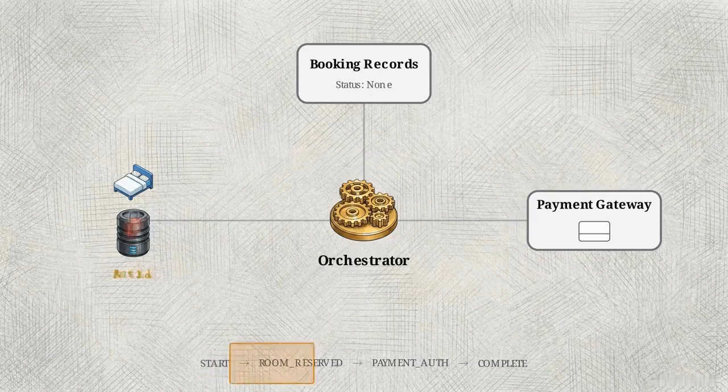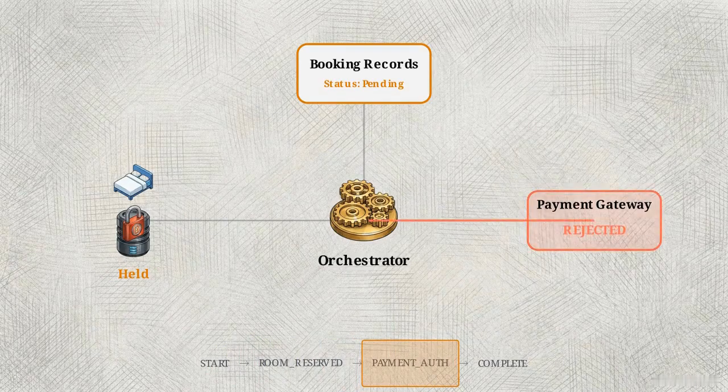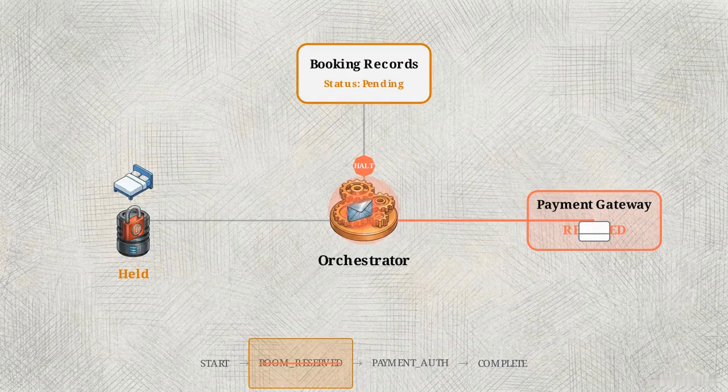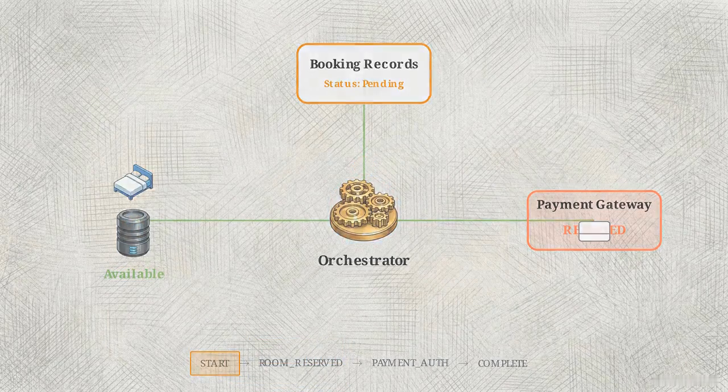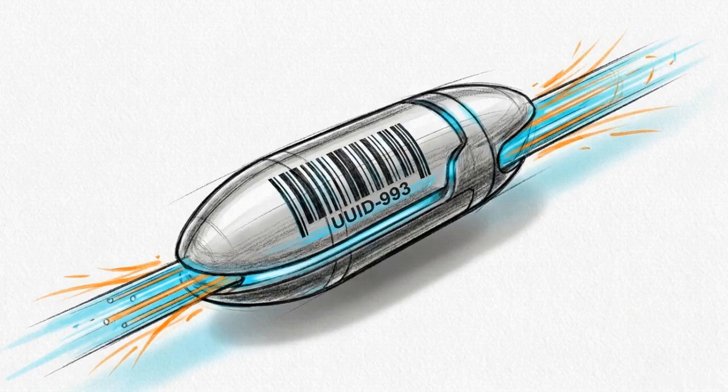A central orchestrator coordinates localized transactions, driving a state machine progression. It records a room hold locally, then sends a command to authorize payment. But if the external payment gateway rejects the charge, the orchestrator halts forward progression. It immediately triggers a compensatory transaction. This is a specific command sent back to the inventory service to actively reverse the previous local transaction and release the soft hold.